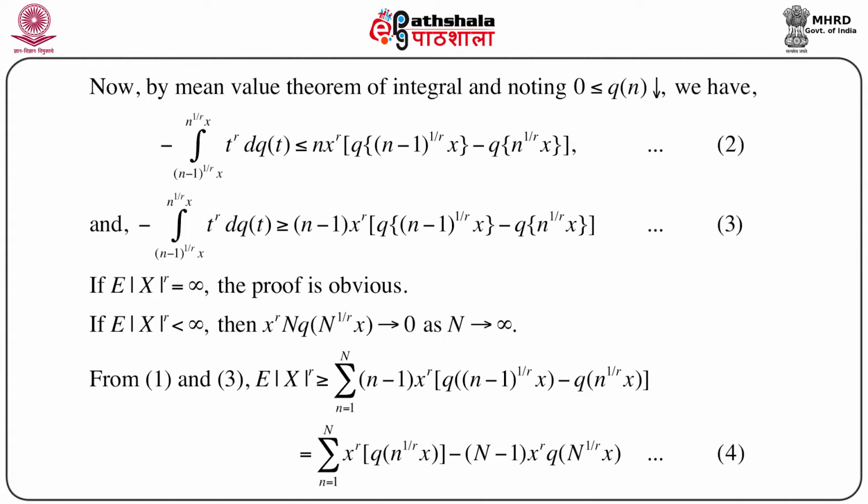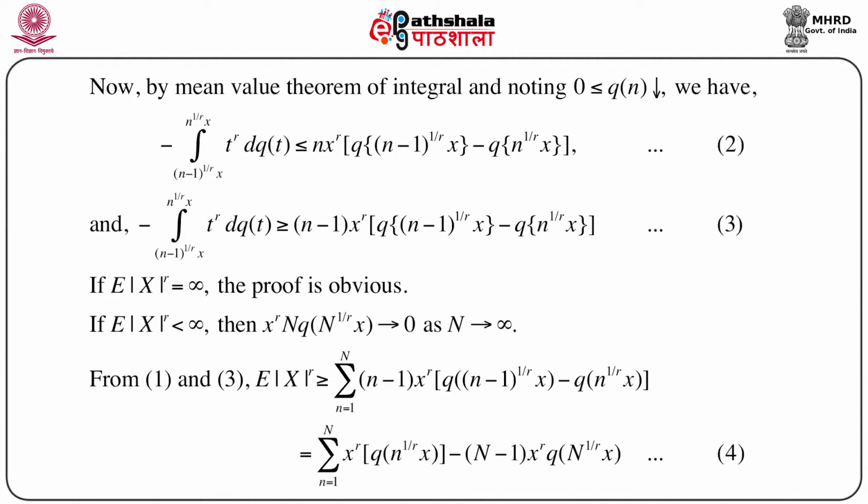Let us call this equation 2. Another bound: minus the integral from (n-1)^(1/r) x to n^(1/r) x of t^r dQ(t), the same quantity, is bounded below by (n-1) x^r times the same quantity, that is, Q((n-1)^(1/r) x) minus Q(n^(1/r) x). We call this equation 3.